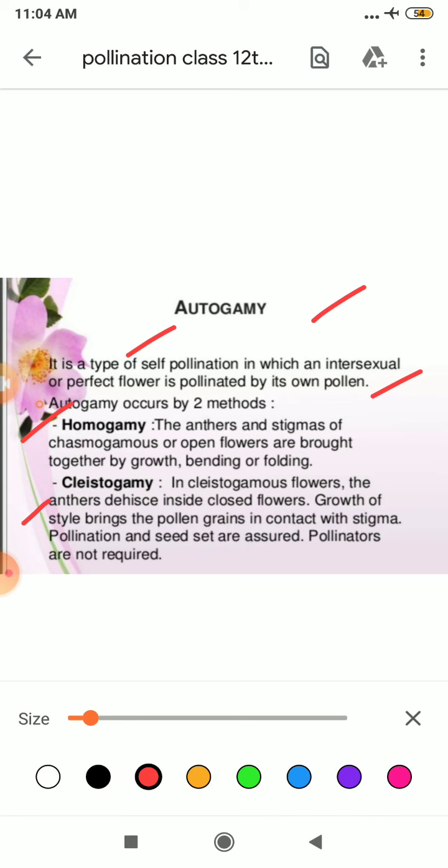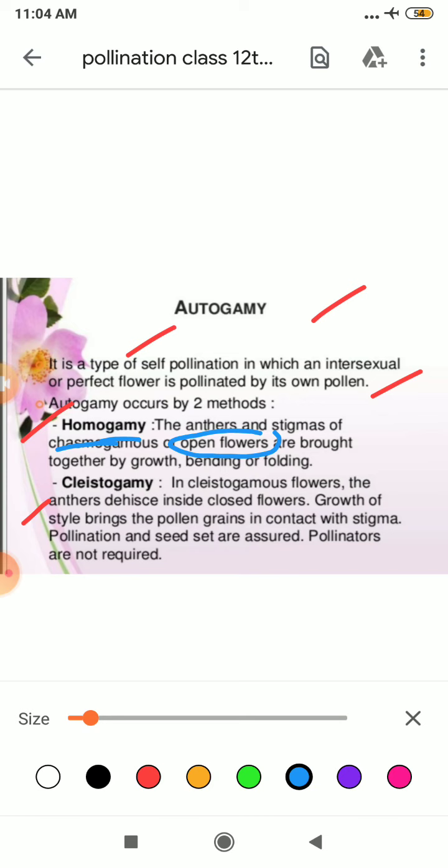What is homogamy? Homogamy occurs in chasmogamous flowers. What are chasmogamous flowers? In your board exam they can ask you the definition of chasmogamous flower. Chasmogamous flowers are open flowers, where the anther and stigma are exposed.